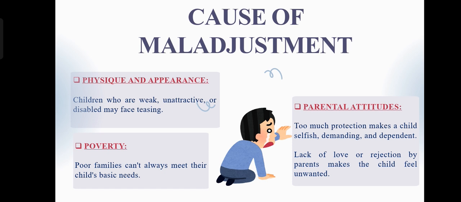The next one is parental attitudes. Overprotective parents may stop children from trying new things, while highly critical parents can damage self-esteem and provoke anxiety or rebellion. Inconsistent parenting, such as one day they love their children, next day they show harsh behavior to them. These factors produce confusion and insecurities. For example, a child whose parents always criticize mistakes may avoid attempting challenging tasks for fear of failure. So, a parent should always be a friend to each and every child.